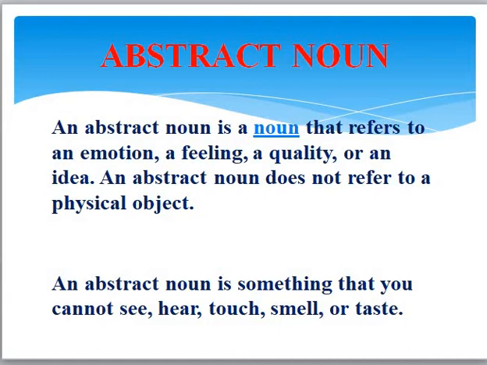In some cases, you remove some alphabets and add a few alphabets again, and that is how an abstract noun is created. So it's very important for you to understand how they are created so that if you are given a word, you can easily create an abstract noun from that word. Now, let's go over each one of them.